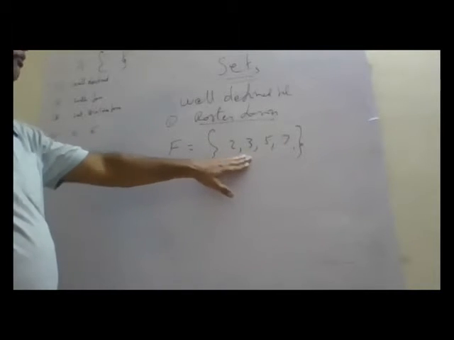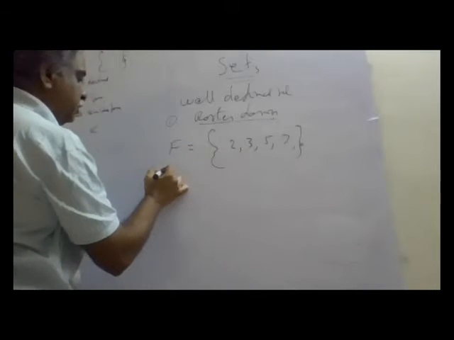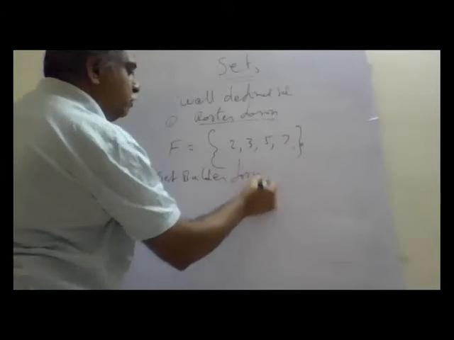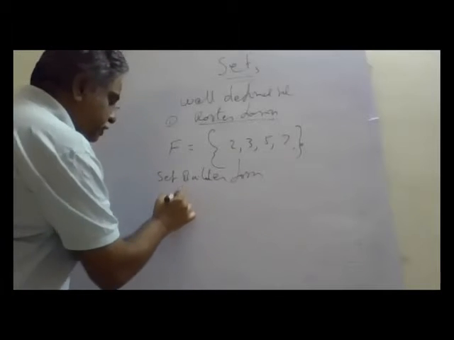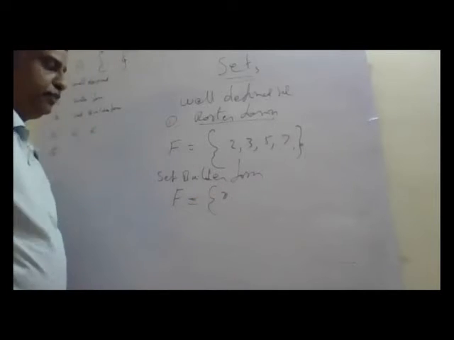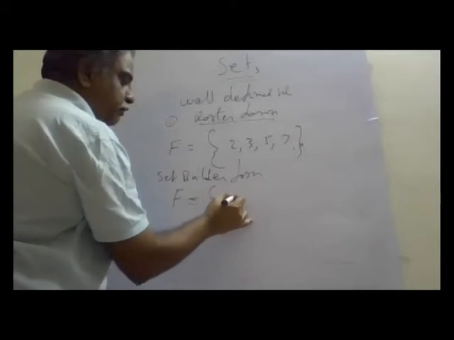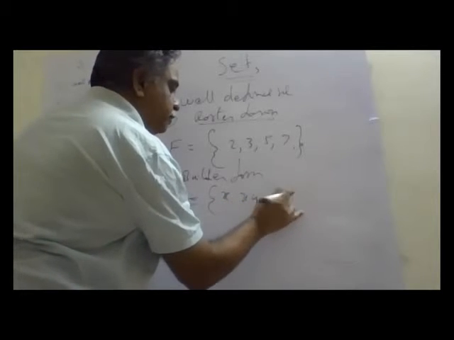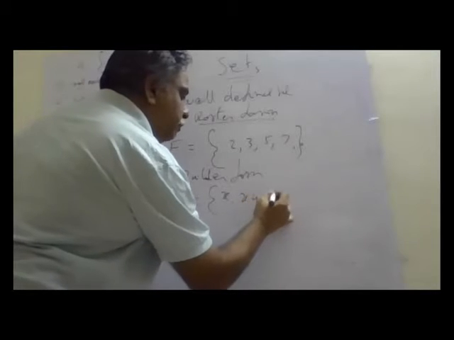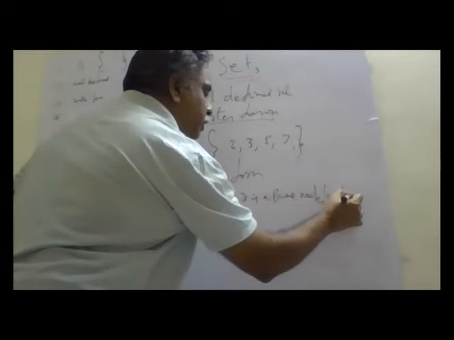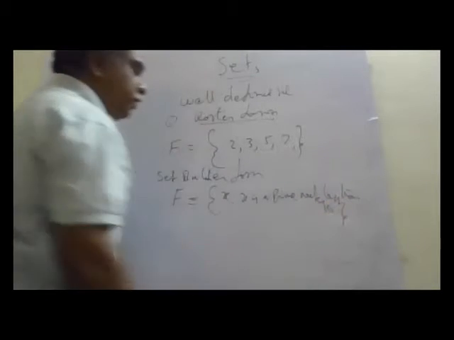Very clear? This is a roster form. We write the elements. Now, there is another form of writing a set. That is set builder form. How do we write it? Same set. A set is written like this: A is equal to {x : x is a natural number, x is a prime number less than 10}.